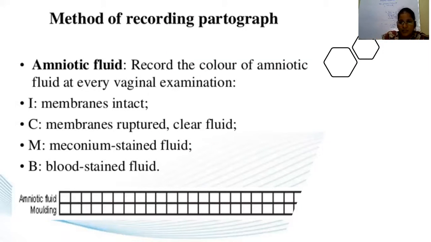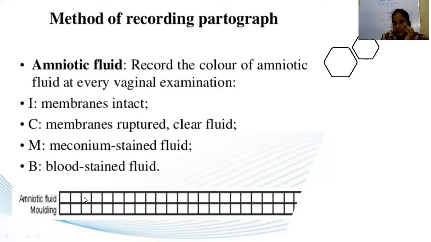Suppose the patient is not leaking, you can write I in the amniotic fluid column. If the patient is leaking and the fluid coming out of the membranes is clear, you mention it with C. Suppose the amniotic fluid is green in color, you have to write M, and see the difference.